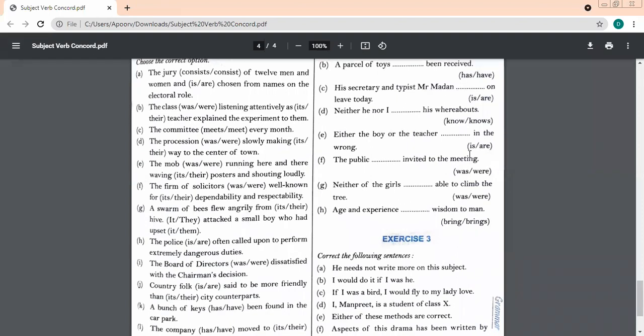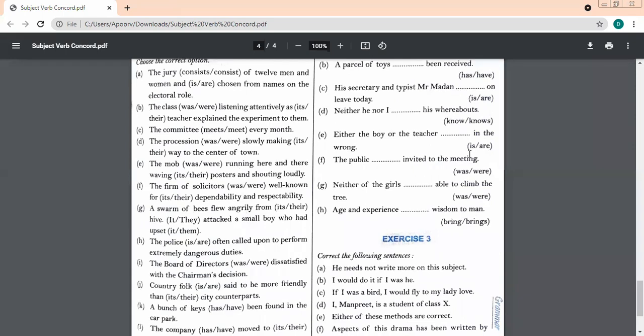A swarm of bees flew angrily from their hive. They attacked a small boy who had upset them. Yes, Saksham. Very good. This is how I want. Everybody should speak up. Good, beta. Who is speaking next? Speak.